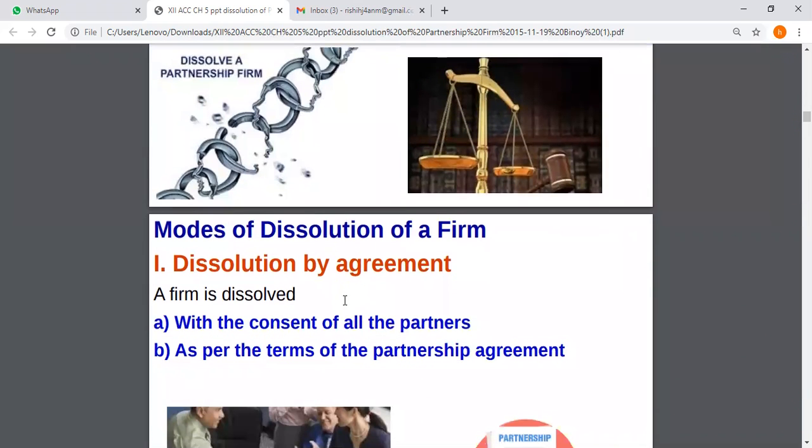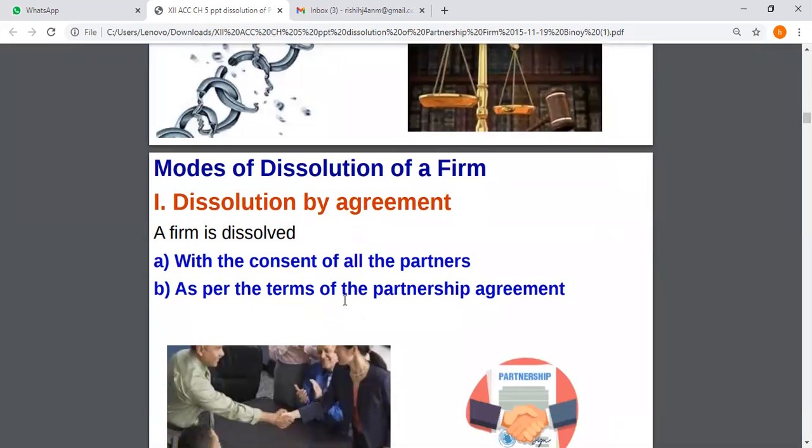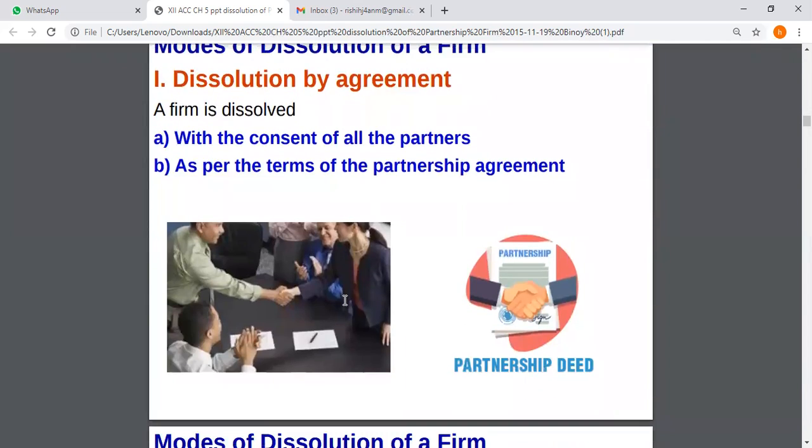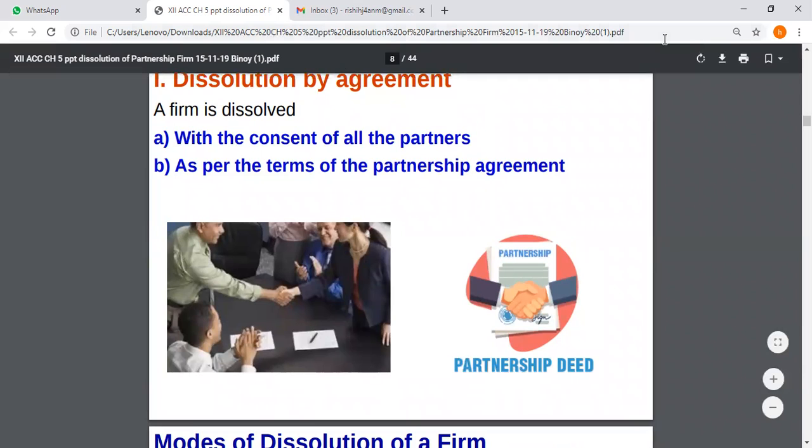place. First, we will be looking at the dissolution by agreement. With the consent of all the partners, it may happen that when all the partners agree on dissolution of the partnership firm, that is to be taken into consideration. With the consent of all the partners, that means when all the partners decide that there is no scope of continuing the business, they will dissolve the partnership firm.